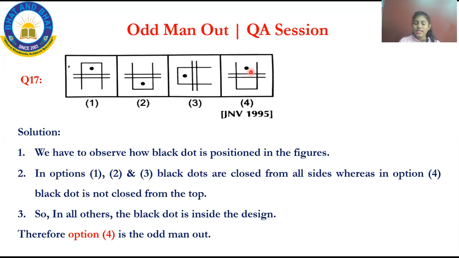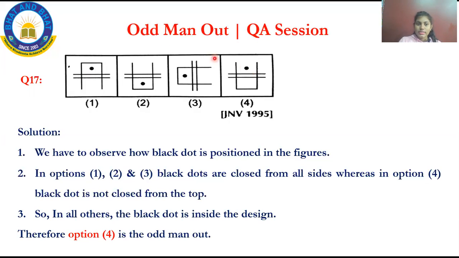I'll repeat once, my dear kids. They have given 4 figures. Go through each and every figure. Now concentrate on that black point. In all the figures, they have given a black point. Concentrate. My goal is to get that black point out. It is one game here. I want to take the black point outside of this side.